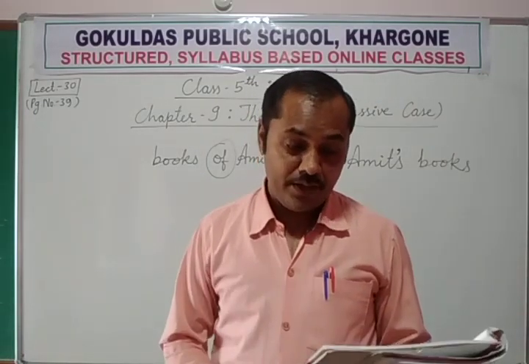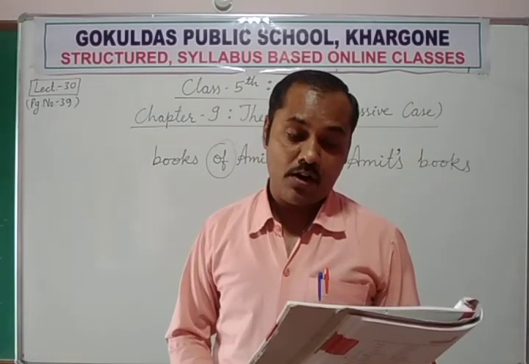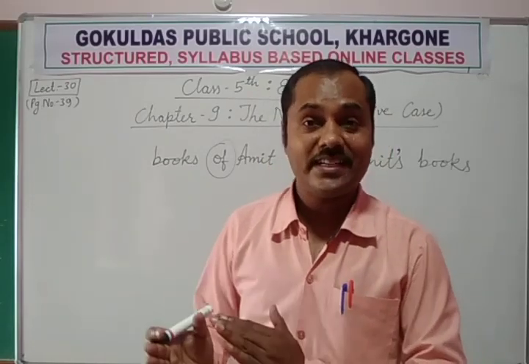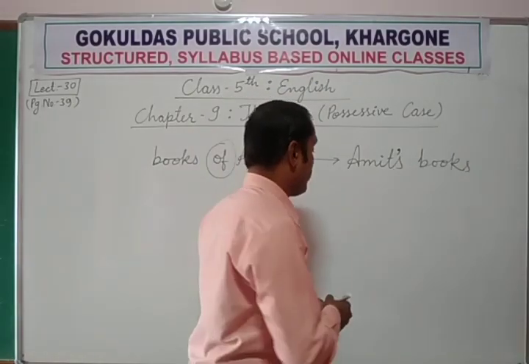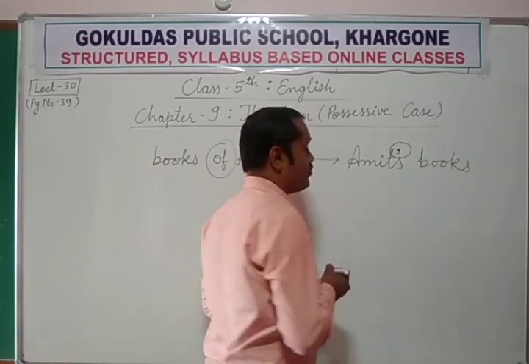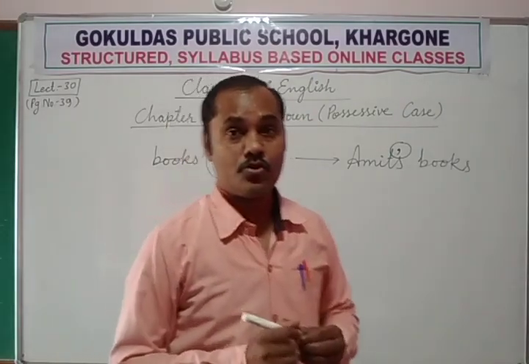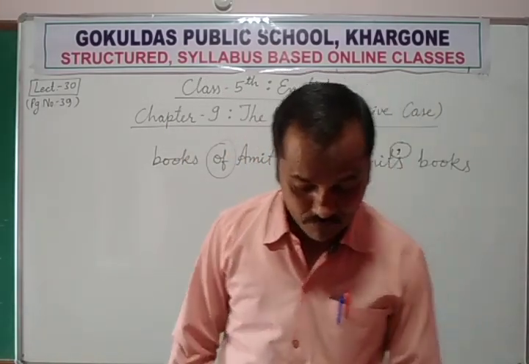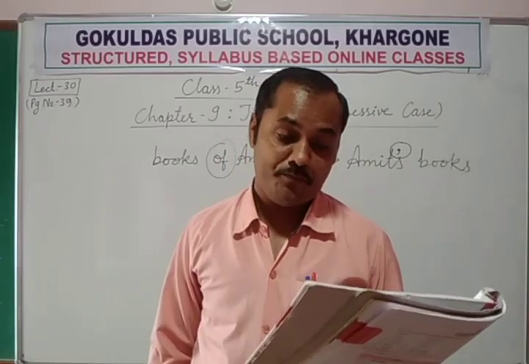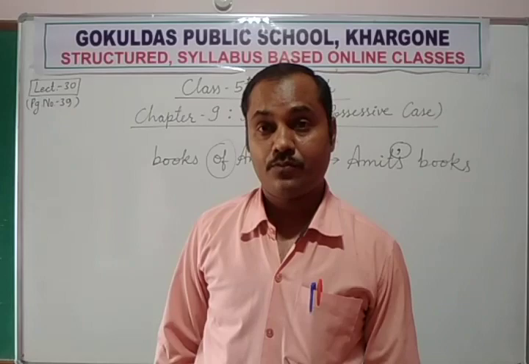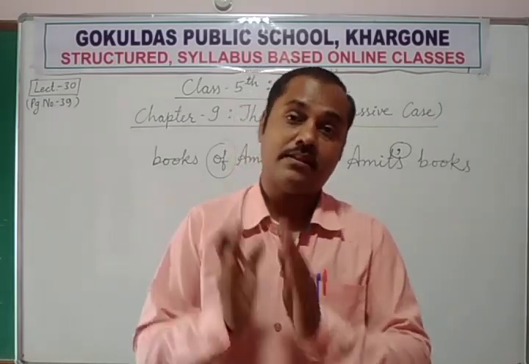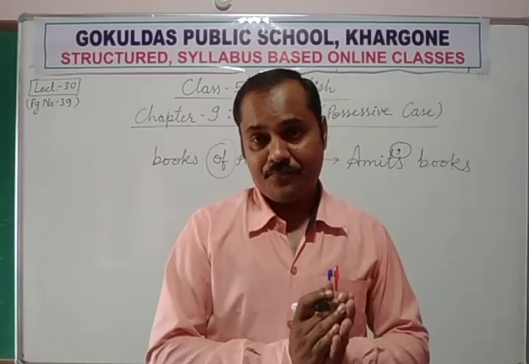An apostrophe is added to a noun to show ownership or to show belongingness. What do we add? We add this apostrophe to show belongingness or to show ownership. Now, the formation of possessive form of singular nouns. We know that there are some singular nouns and some plural nouns.